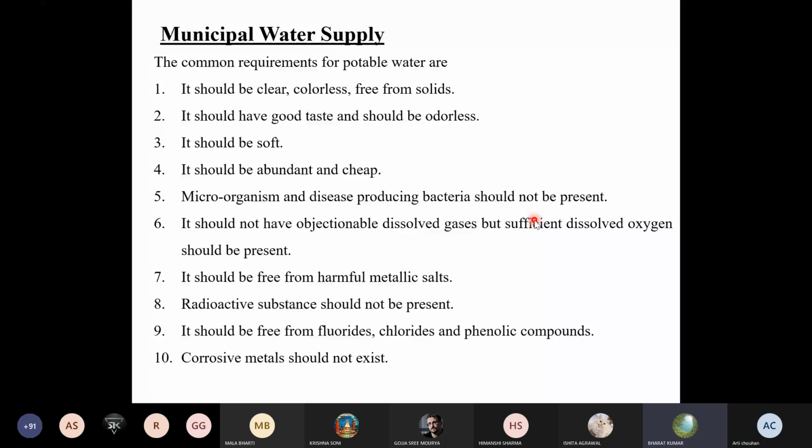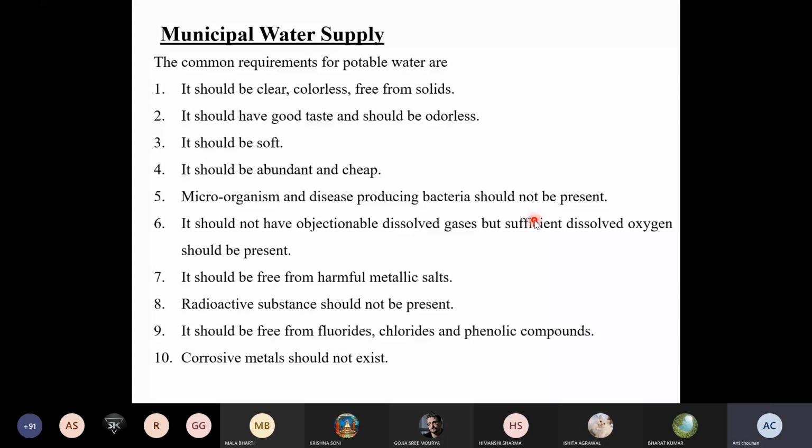Urban area, sorry. Okay, so then you are using the potable water. Yes, ma'am. So the requirement must meet these. So the people who are living in urban areas must have that supply of the municipal water.